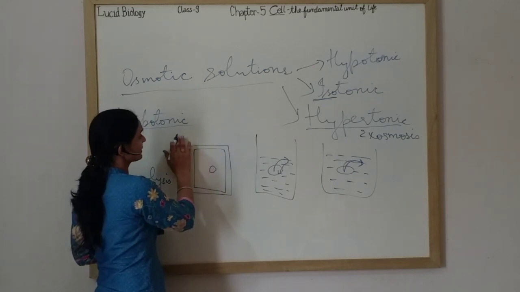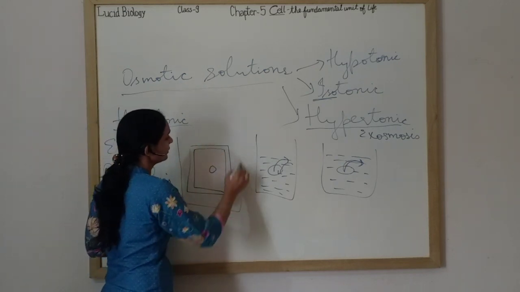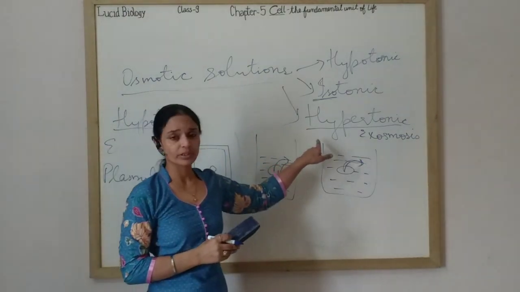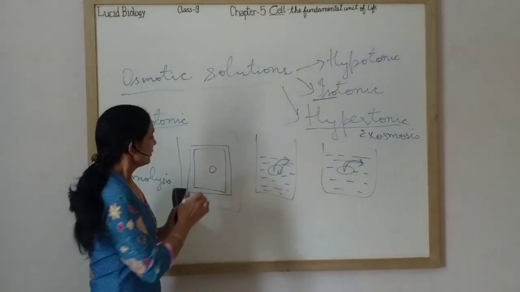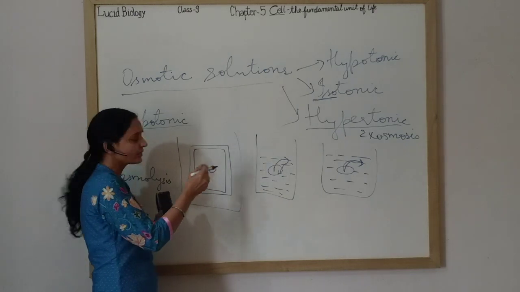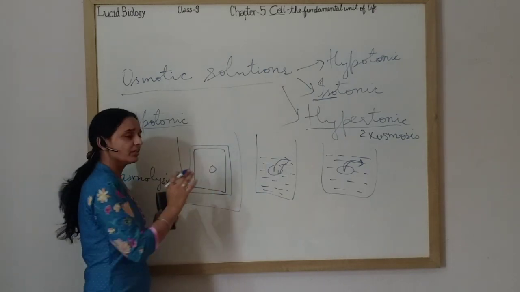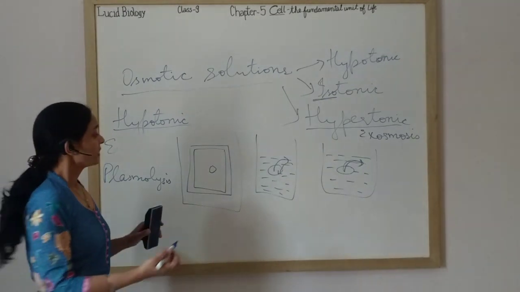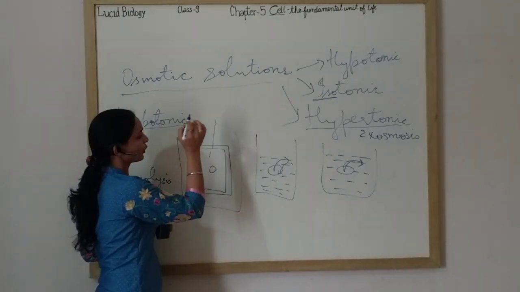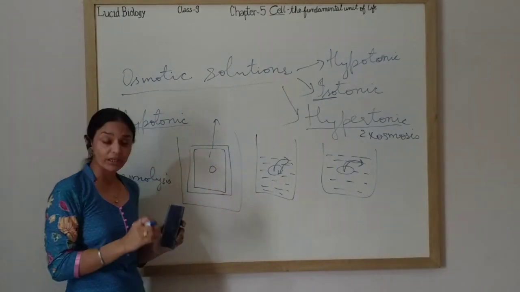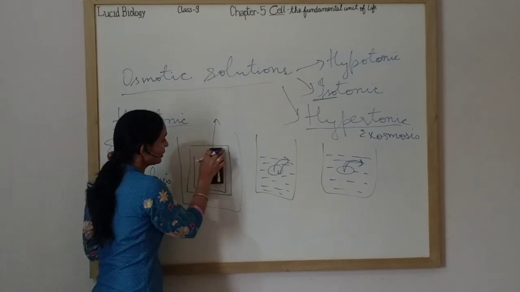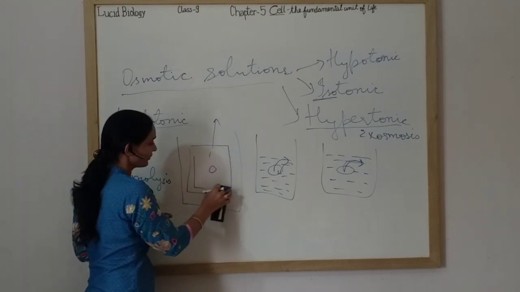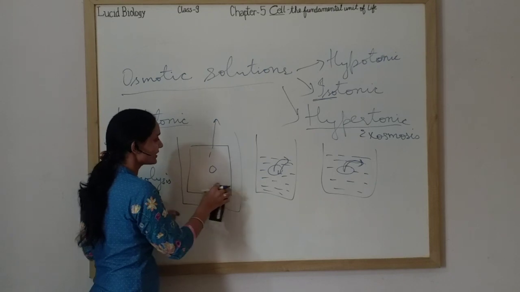You have placed that cell in hypertonic solution. The cell will release water because inside the cell there is high water concentration as compared to outside. Then the cell will release water and the cell will shrink. See, the cell wall is non-living. Nothing will take place. It will not move. It will stay there only.